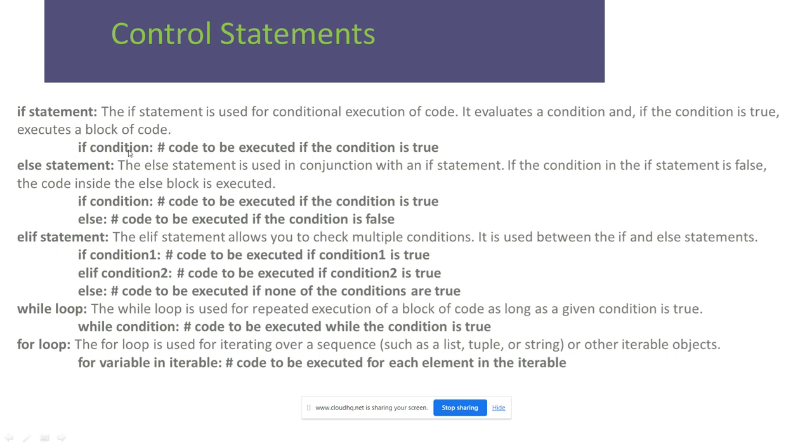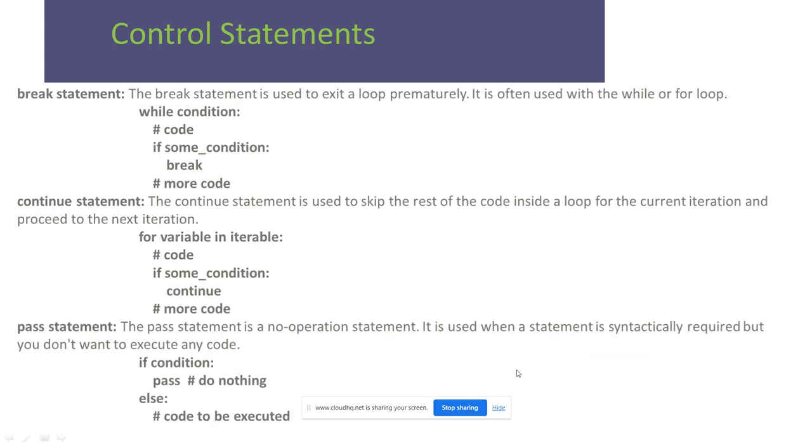If statement, if the condition is true, the block will be executed. Else statement, if the condition is false, else will be executed. Elif statement, if the condition is true, it will execute, and if condition 2 is true, this one will be executed. Otherwise, the else statement will be executed. While loop, the code is executed while the condition is true. For loop, for variable in iterable, the code is executed for each element in the iterable.